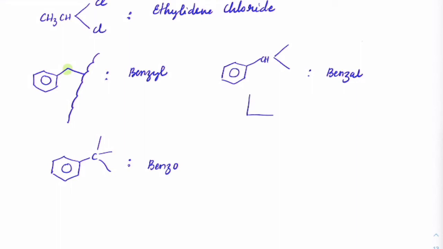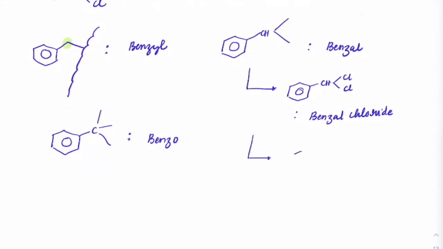I'll give you a few examples. Suppose if you have benzene connected with CH and two Cl groups. Okay, so then we'll call it as benzal chloride. Or suppose if you have connection like this, where you have benzene with CH double bond O, then we call it as benzaldehyde.